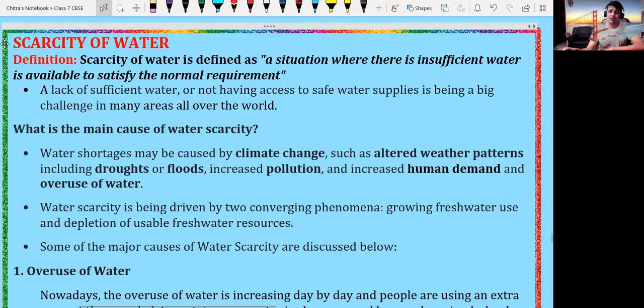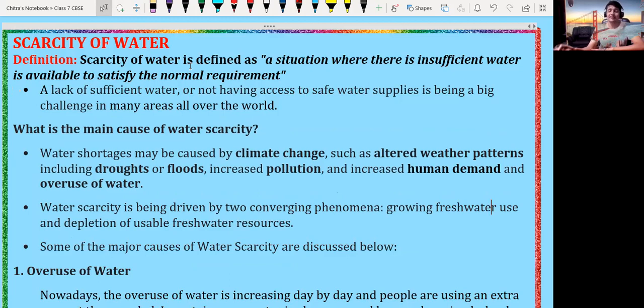The scarcity of water is defined as the situation where insufficient water is available to satisfy the normal requirement of living organisms. What is scarcity of water?